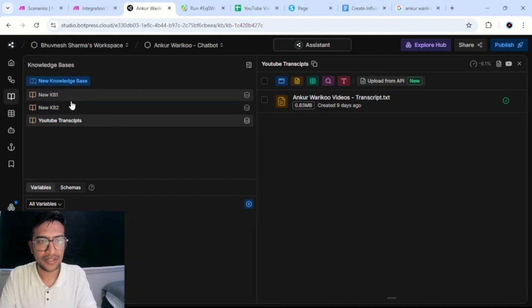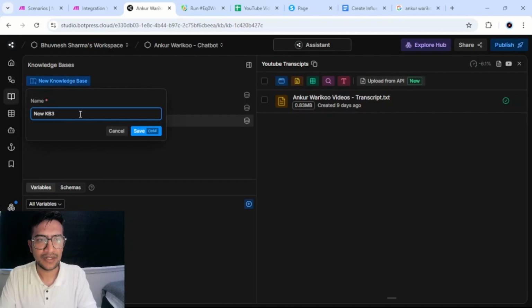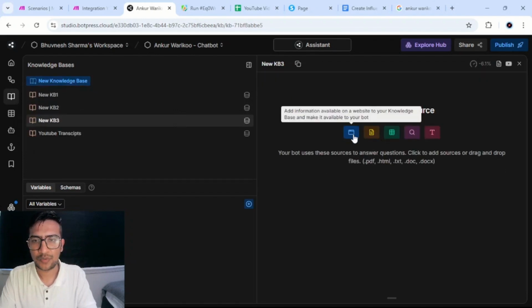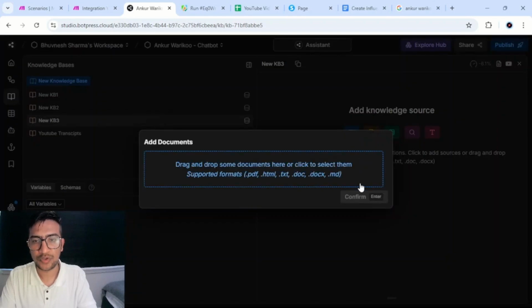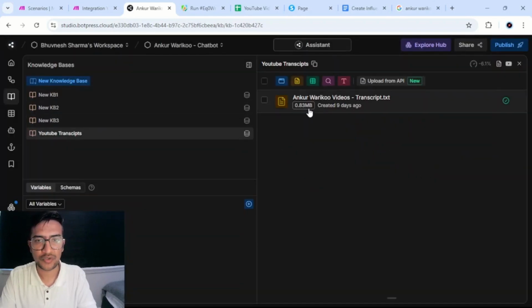If you click here, you create a new knowledge base. I've already created it. So it has YouTube transcripts. And so let's say we create a new one. And in here, to be able to add this, you click here and upload the document. So you upload your text document that you created from JSON. Let me show you. So this is the one.